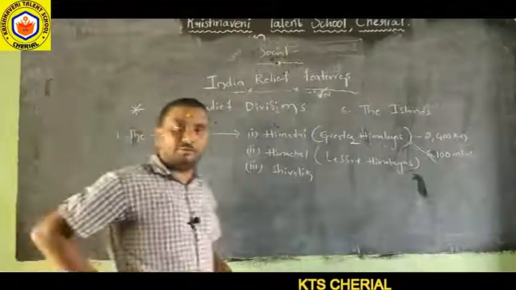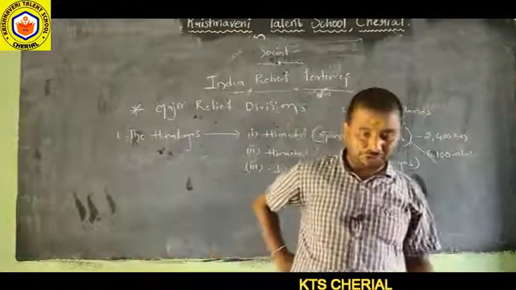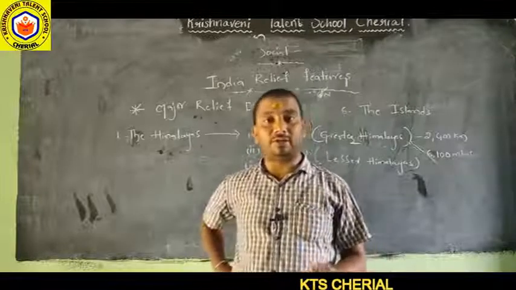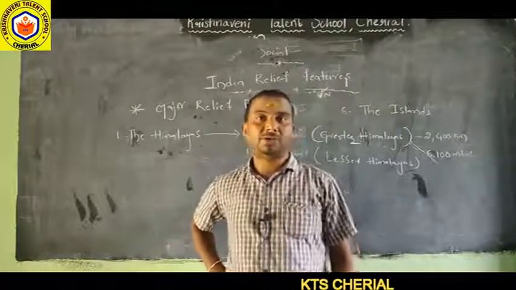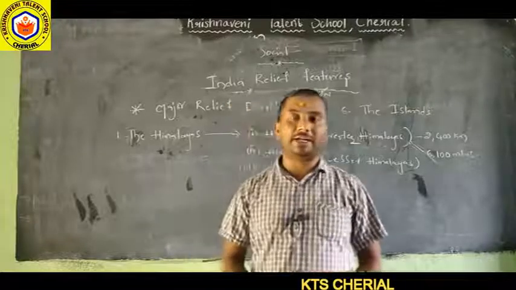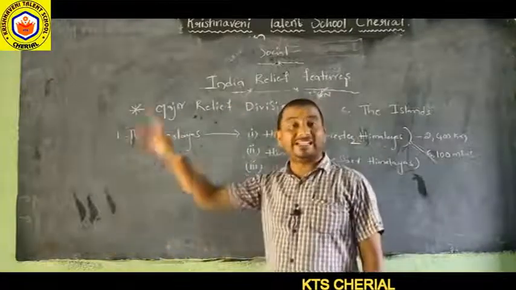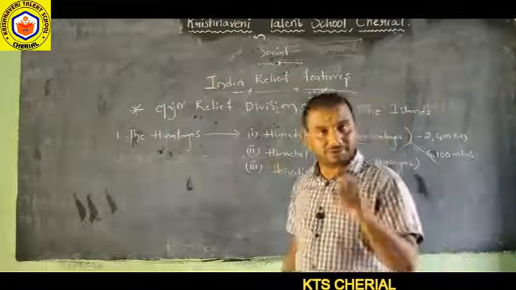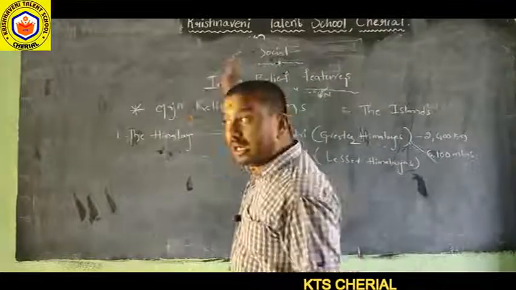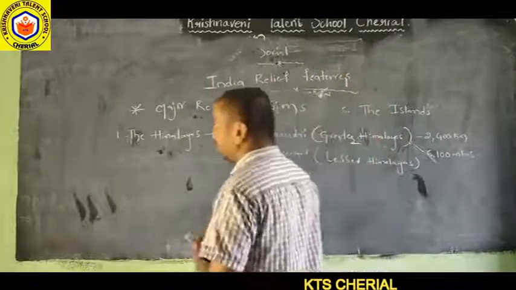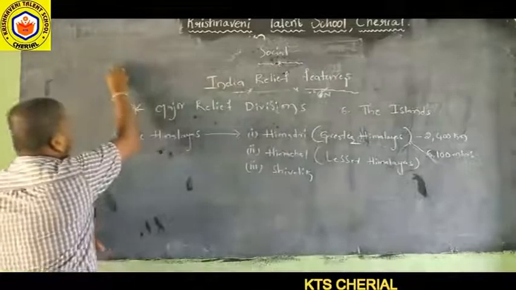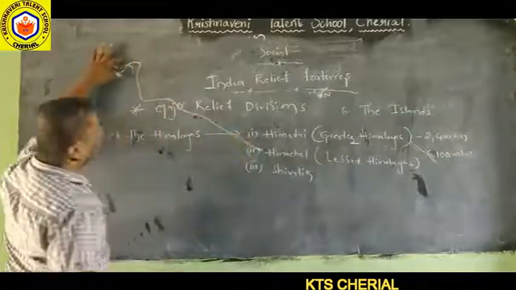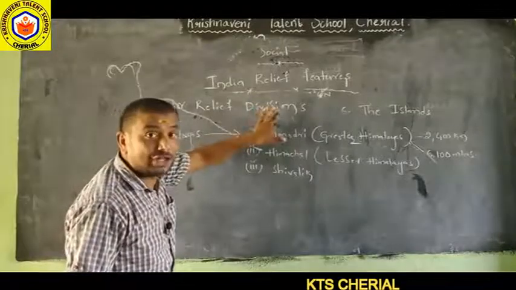Where are the Himalayan mountains located? Once you see the Indian physical map, where are the Himalayan mountains located? The Himalayan mountains extend from Jammu and Kashmir up to Arunachal Pradesh. Are you listening? Jammu and Kashmir up to Arunachal Pradesh.